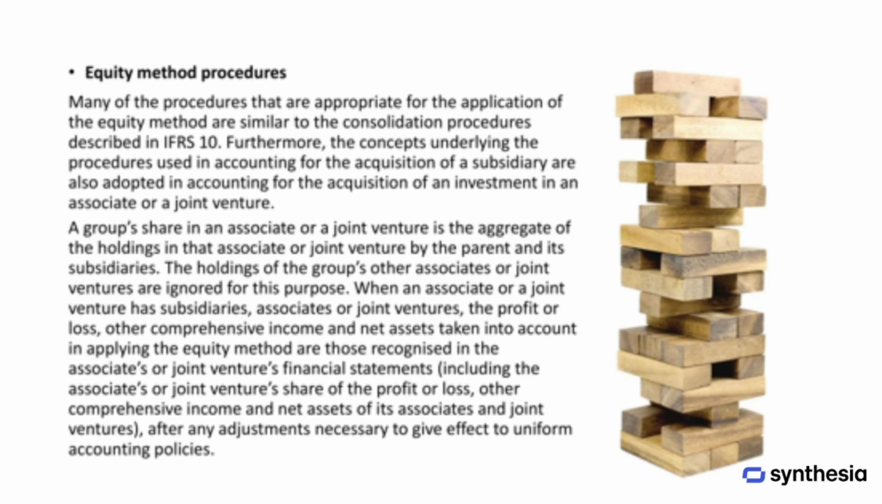If the associate or joint venture itself has subsidiaries, associates, or joint ventures, the profit or loss, other comprehensive income, and net assets considered in applying the equity method are those recognized in the associate's or joint venture's financial statements. This also includes their share of profit, other comprehensive income, and net assets from their own associates and joint ventures, after making any adjustments needed to ensure consistent accounting policies.